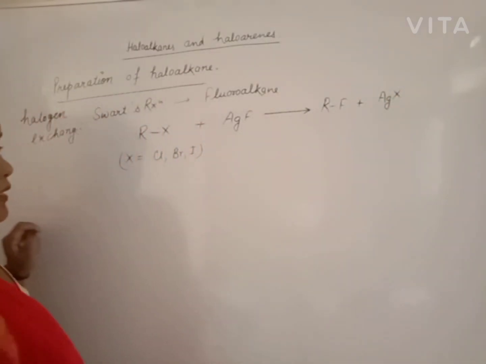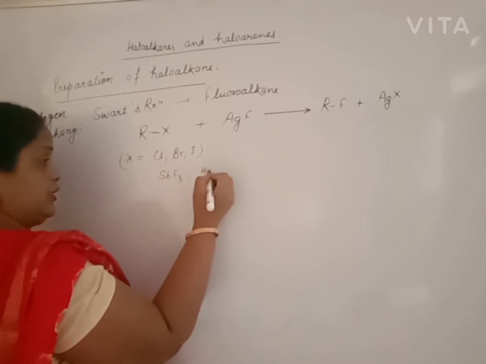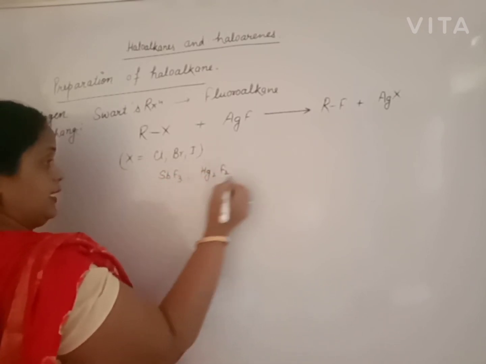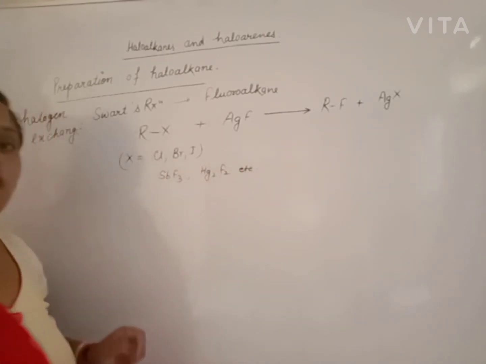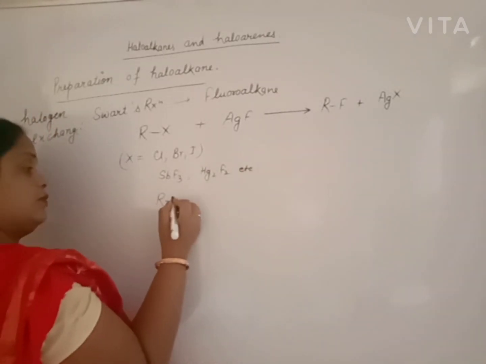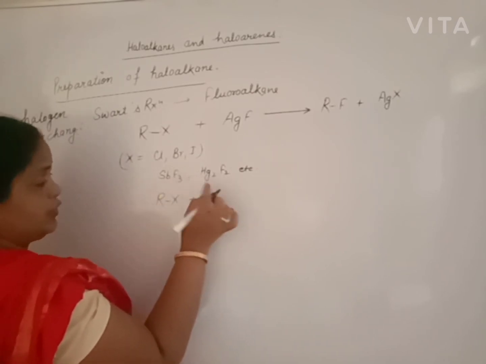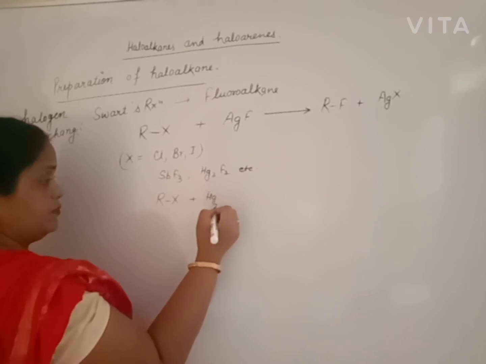Clear? SbF3, Hg2F2, etc. are also fluorinating agents. For example, we have chlorobromoiodoalkane and we will add Hg2F2.